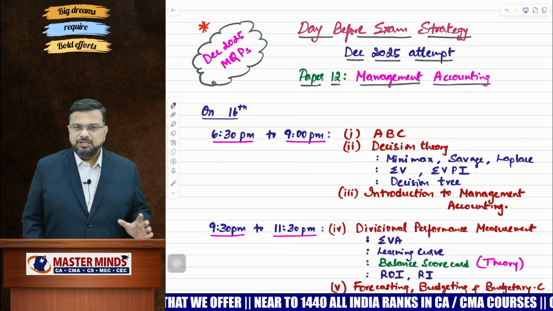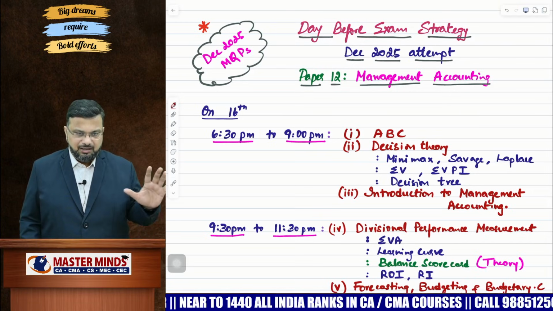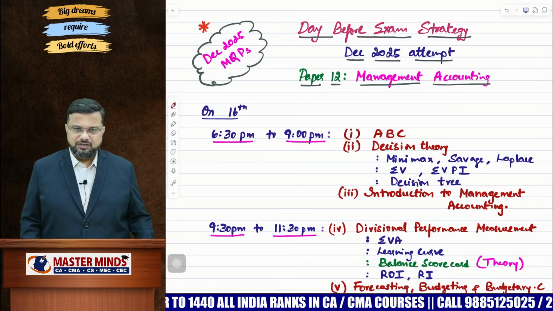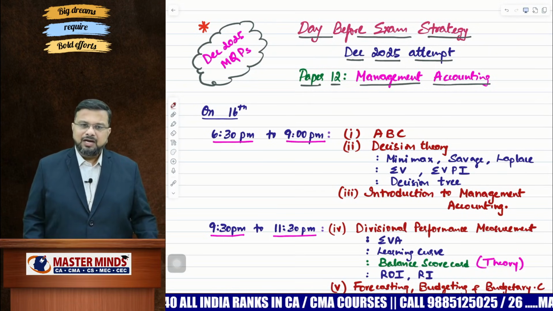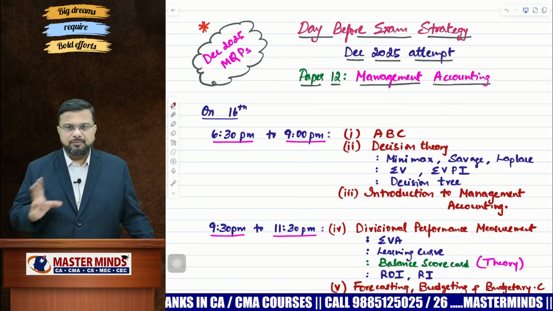Okay. So ABC, you don't have many models. Whatever problems are given in the material, that is more than sufficient. I'm talking about Masterminds material. Others, please go through the materials that are available to you. You will get a question for sure from ABC.